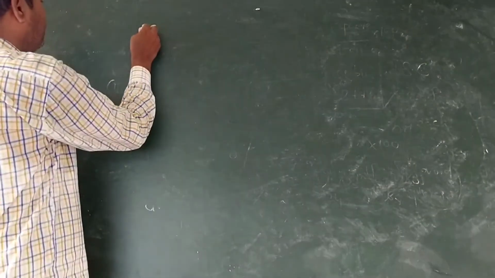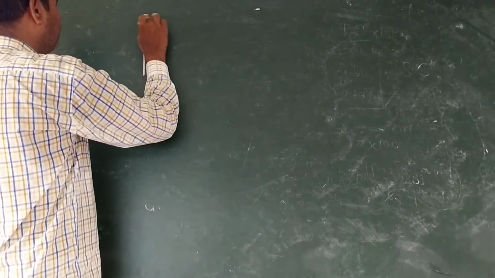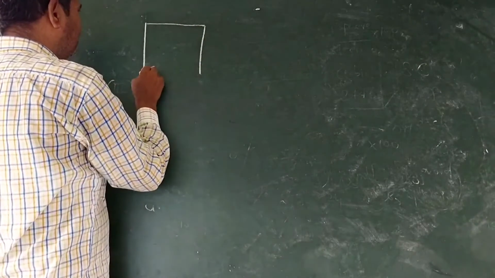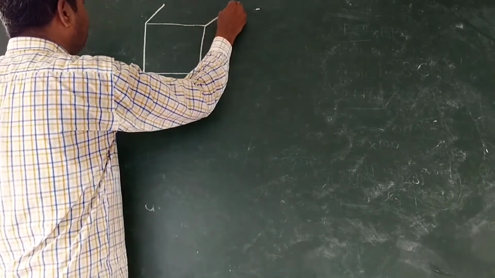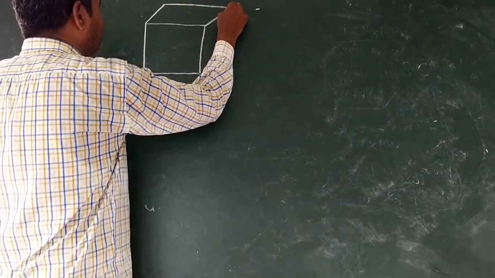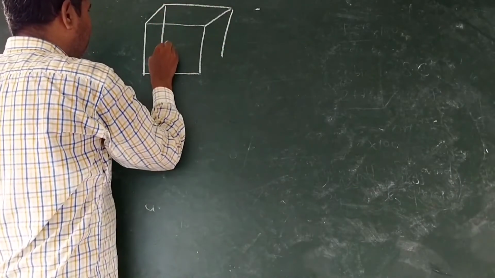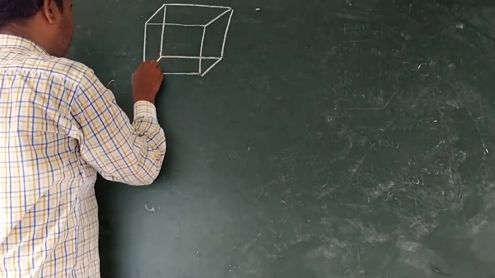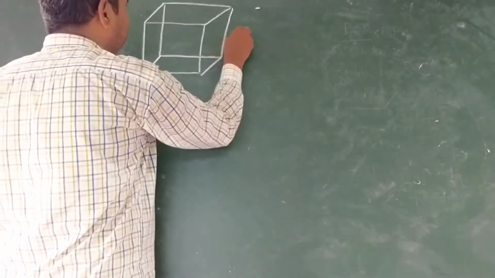Now let us consider this. It is a cube. Side of each cube is a.